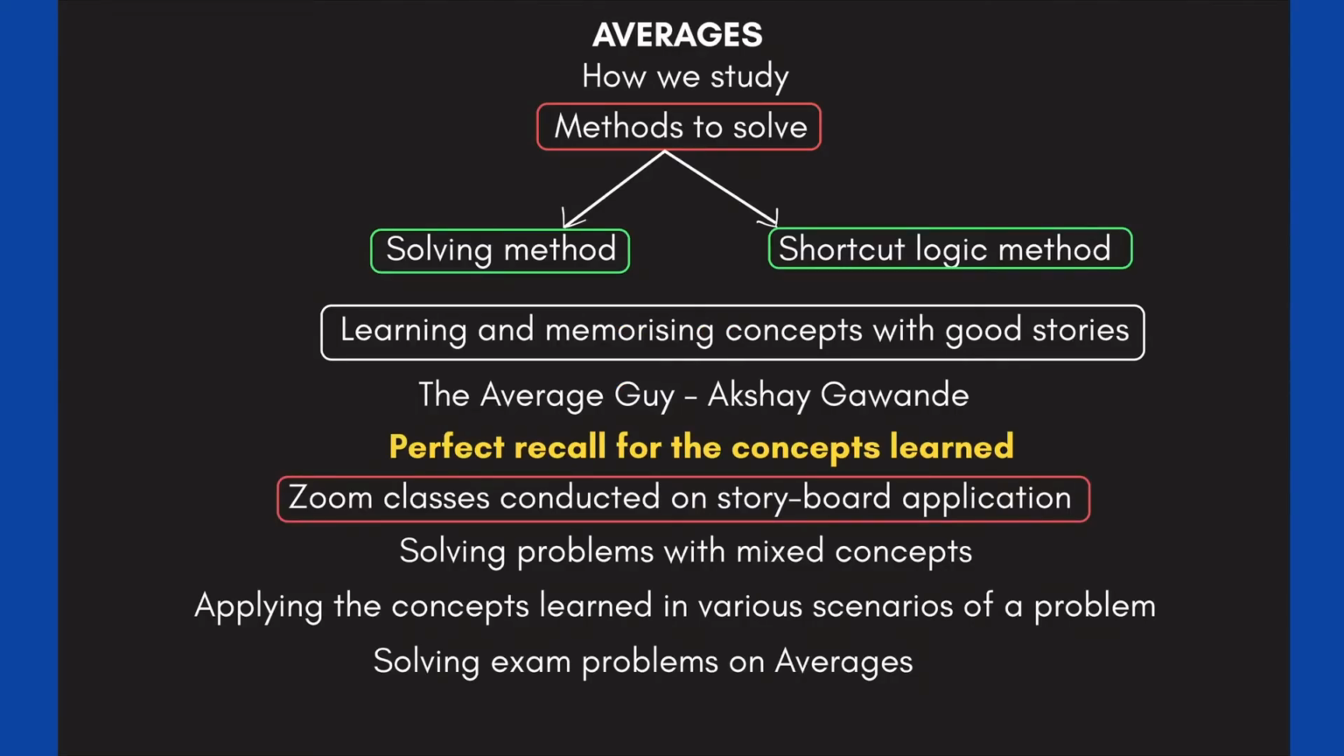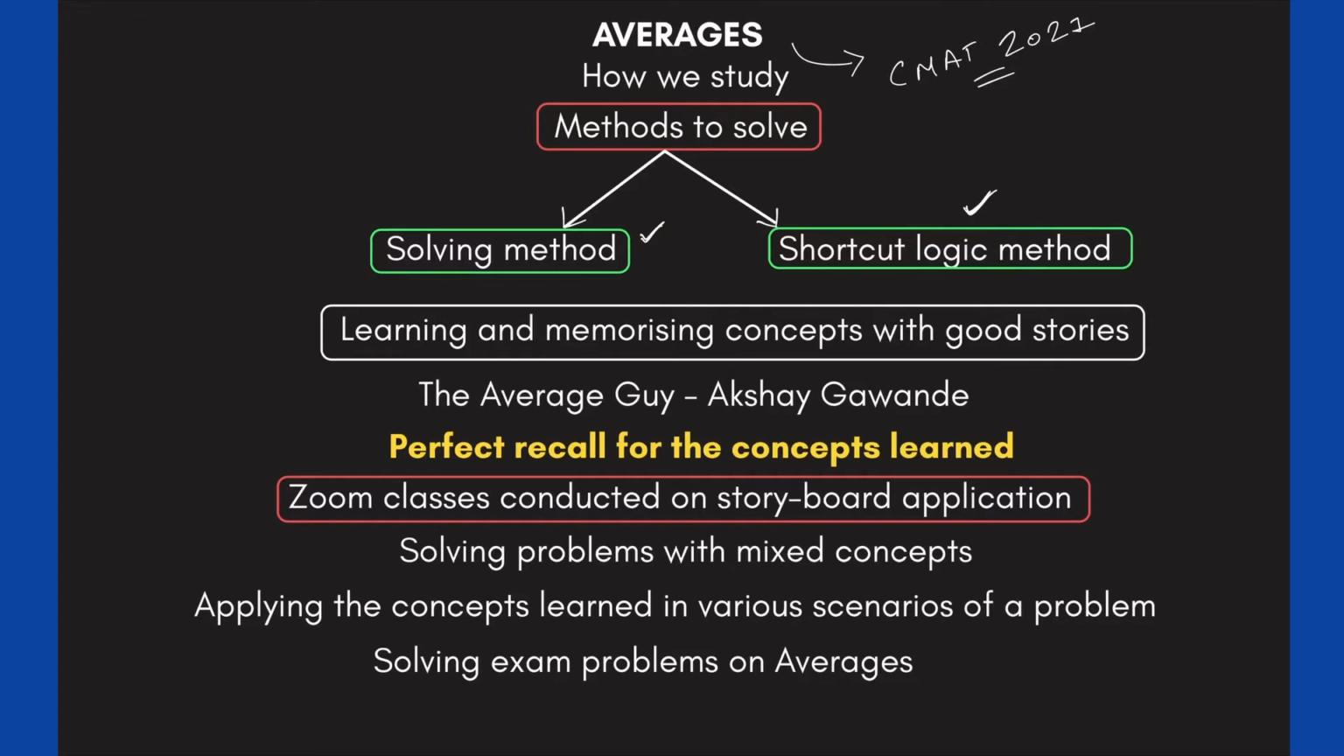Today we continue our series for preparation for CMAT 2021. We had done many lectures here on percentage, time and work, time, speed, distance. Now this is one lecture on averages. So how will we study this chapter? There are methods to solve problems on averages. There is a normal solving method and there is a shortcut logic method which we have discovered at Storyboard. So we'll discuss this as well as this method so that you understand it better.